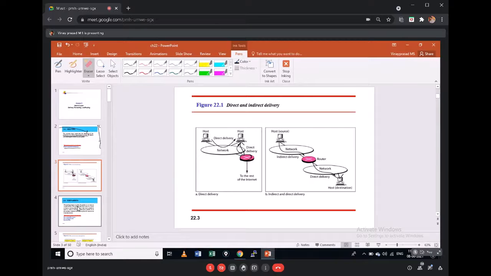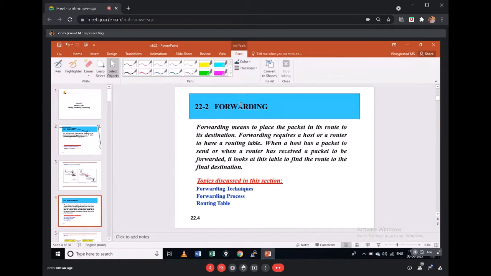Then there is something called forwarding. Forwarding means placing the packet on the route, the path to its destination. Forwarding requires either a router or a host to have a routing table. As a host sends a packet, or a router receives a packet from a host, the packet to be forwarded looks at its table and finds the route to the final destination.